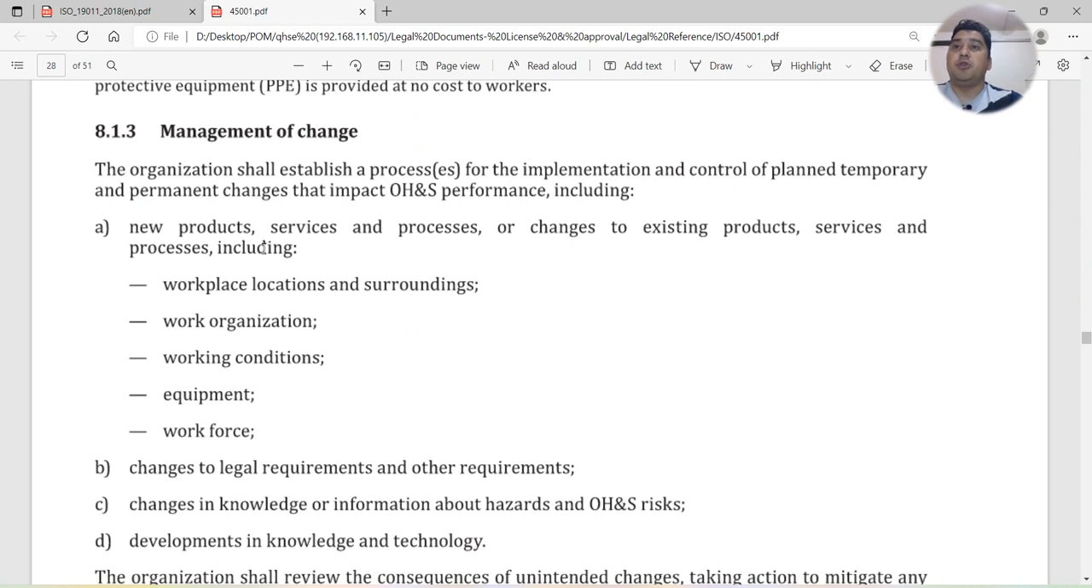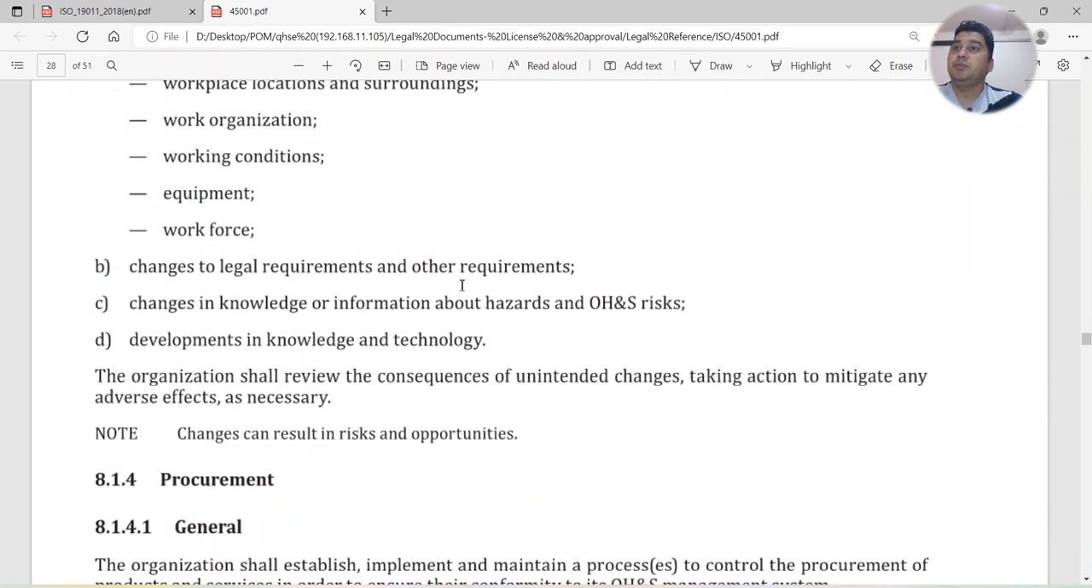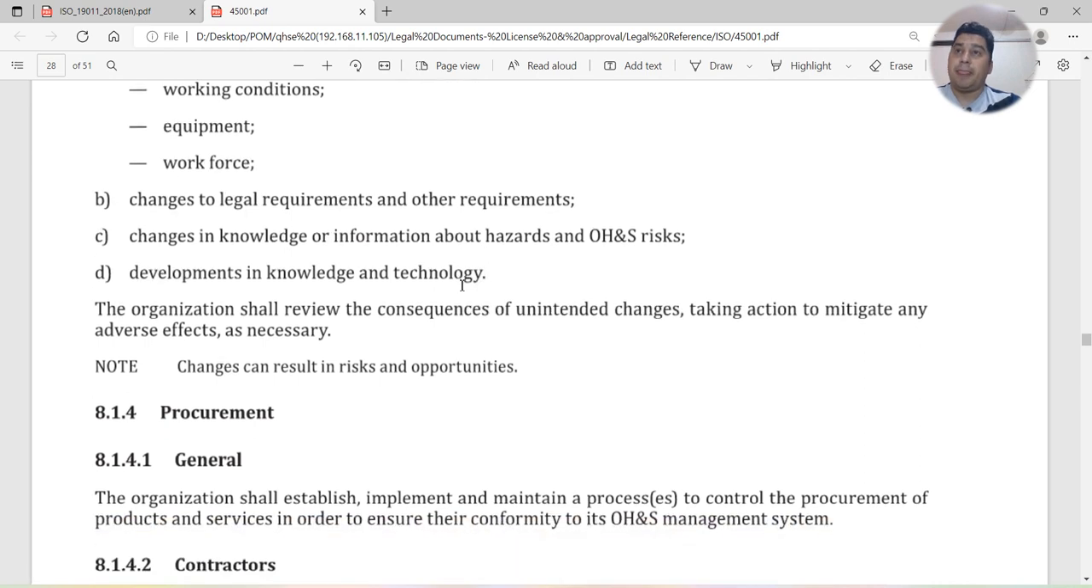Okay, so what you will include: new products, services, processes, changes to existing products, services, and processes, including workplace location and surroundings if there are any changes, work organization if there are any changes in the work organization, work conditions, equipment, workforce, changes to legal requirements and other requirements that you have to consider also, changes in knowledge or information about hazards or OHS risk, developments in knowledge and technology. The organization shall review the consequences of unintended changes, taking action to mitigate any adverse effect as necessary.